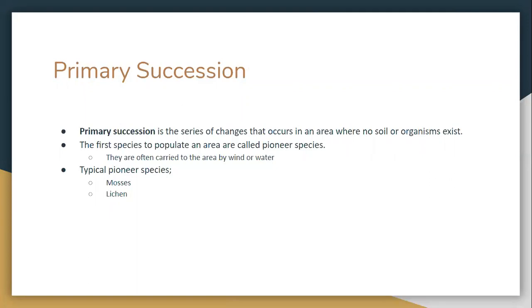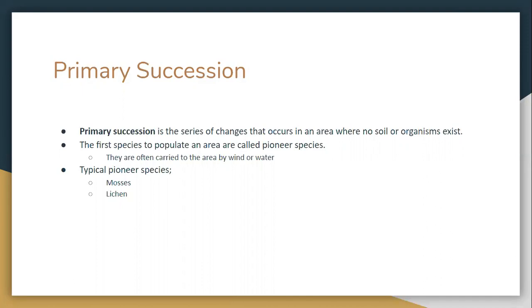Let's talk about now the first organisms that will come there. So let's go back to the volcanic eruption example. So we have a volcanic eruption. No soil had existed there. No organisms exist there, but over time they will. The first species to populate an area is called the pioneer species. They are often carried to the area by wind or water.